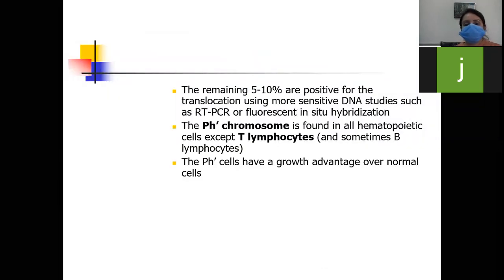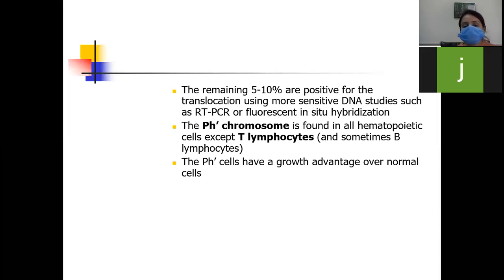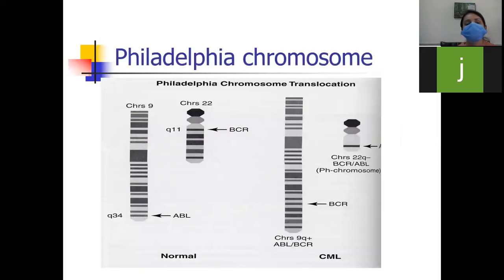The remaining 5 to 10% are positive for the translocation using more sensitive DNA studies, such as RT-PCR or fluorescent in situ hybridization. The Philadelphia chromosome is found in all hematopoietic cells except T lymphocytes, and some B lymphocytes can also have this. The Philadelphia cells have a growth advantage over normal cells.